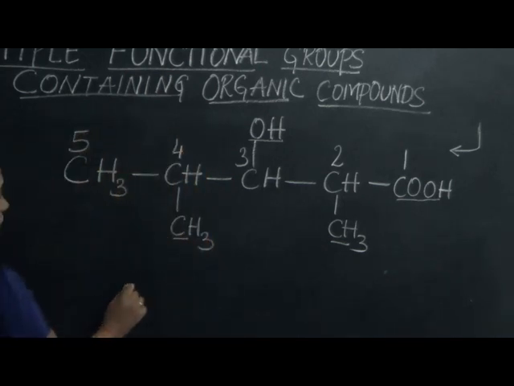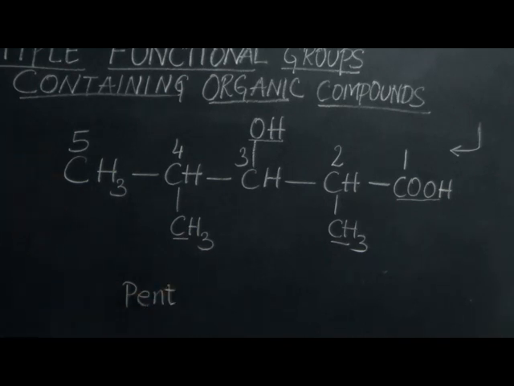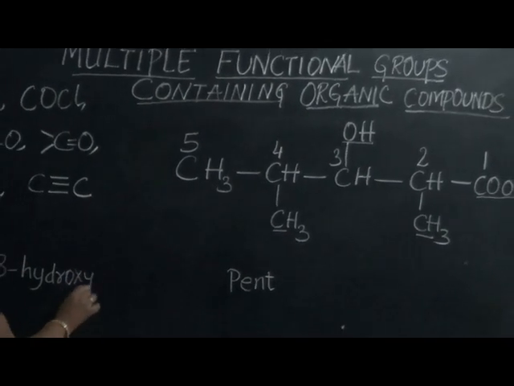So the root word to be fixed again is pent. And then with respect to the third carbon atom, there is OH. So therefore what should I write? 3-hydroxy. This is also fixed. Then what else we find?